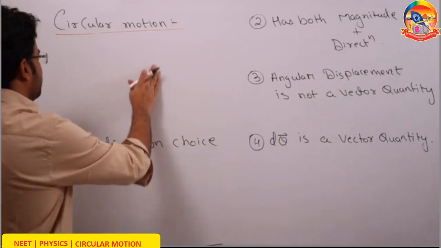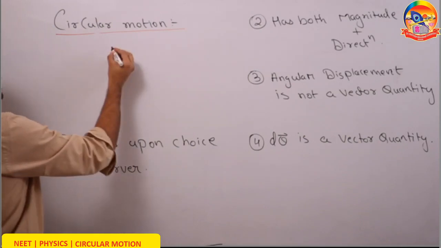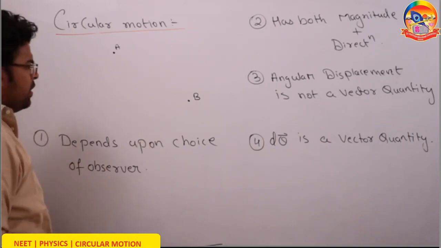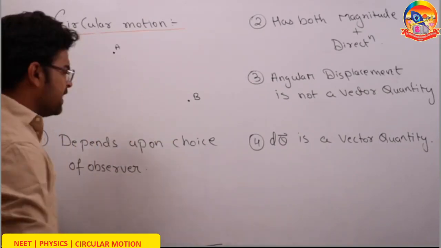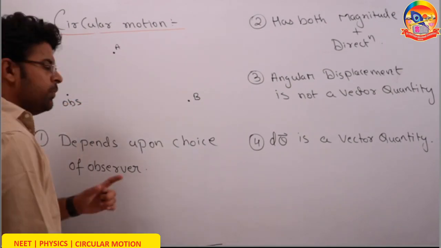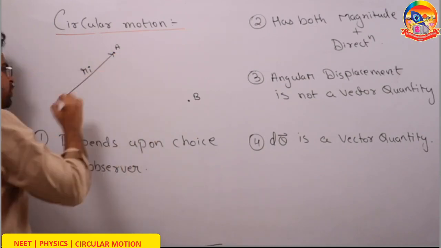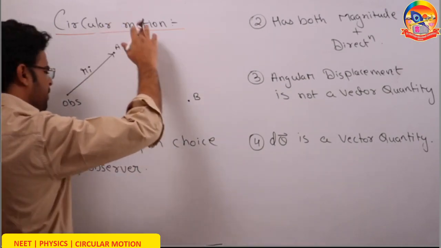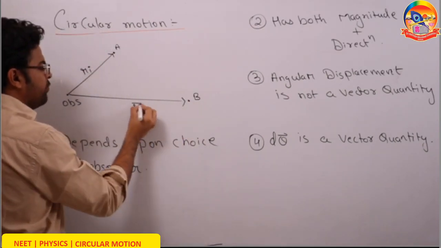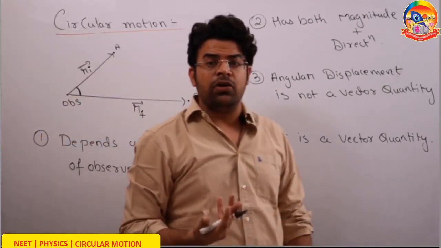The first thing I would like to talk about here is angular displacement. Let's say a particle goes from a point A to another point B. What path, how it goes, it doesn't matter to me. But let's say an observer is observing this motion. The observer observes that initially the particle is at A. So let's say this is the initial position vector. Finally, after making some displacement, the particle reaches B. So this is the final position of the particle. The angle between this initial position and final position is called the angular displacement.